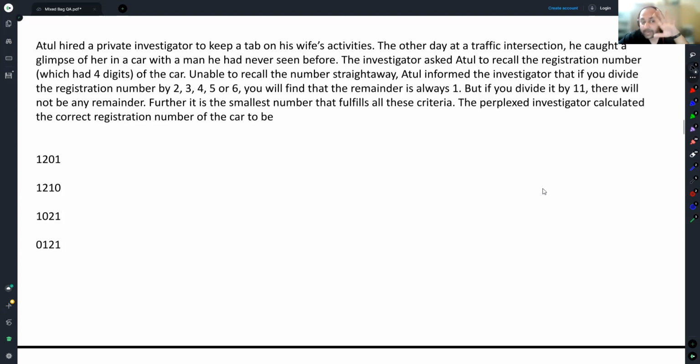We need a number that is a multiple of 11. And 2, 3, 4, 5, 6 plus 1. Is this a multiple of 11? No. Is this a multiple of 11? Yes. But does it leave a remainder? Does it leave a remainder of 1 with 2? No. Is this a multiple of 11? No. The only option left is this. This has to be the answer.